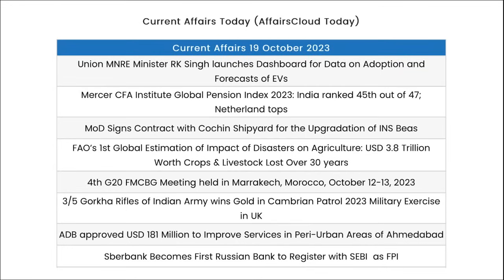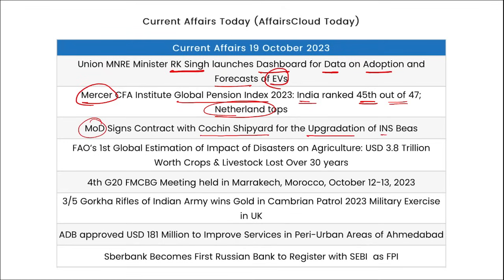Now let's go for a quick one-liner revision. RK Singh has recently launched a dashboard for data on adoption and forecast of electric vehicles. Mercer CFA Institute released a global pension index, and India was ranked 45th out of 47 and Netherlands secured the top position. Ministry of Defence signed a contract with Cochin Shipyard Limited for the upgradation of INS Beas. Mark this. Then UNFAO's first global estimation of the impact of disasters on agriculture was released, and this report stated that in the past 30 years farmers have lost over $3.8 trillion due to disasters.